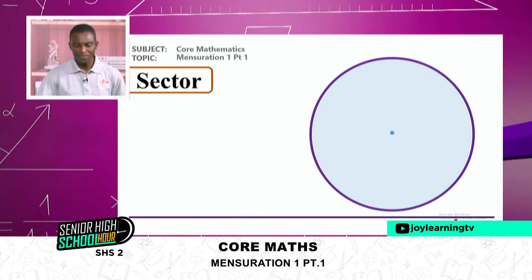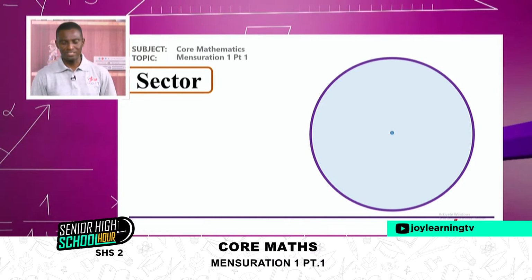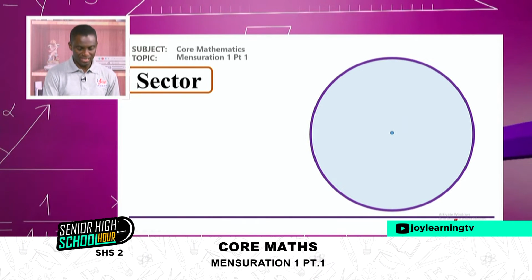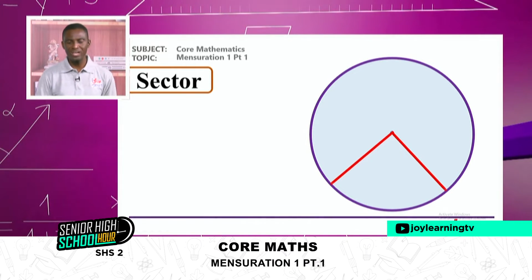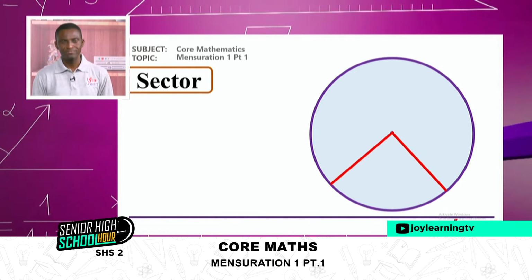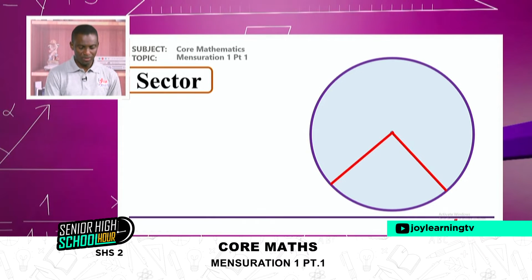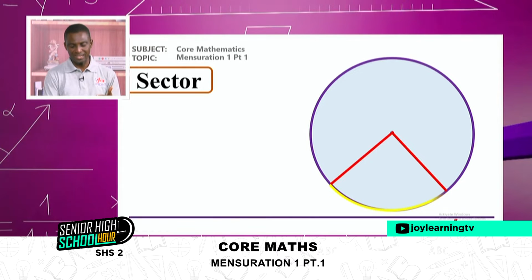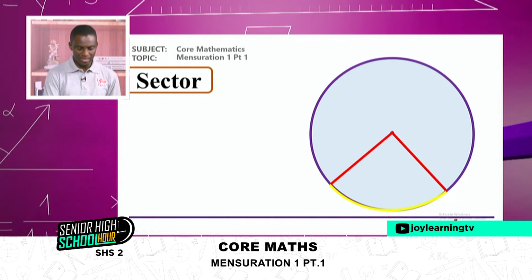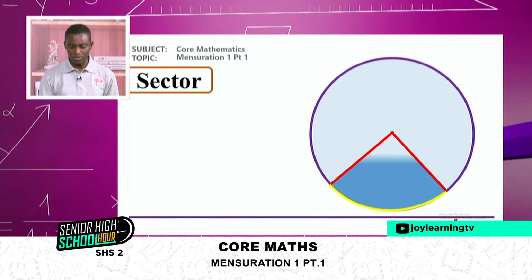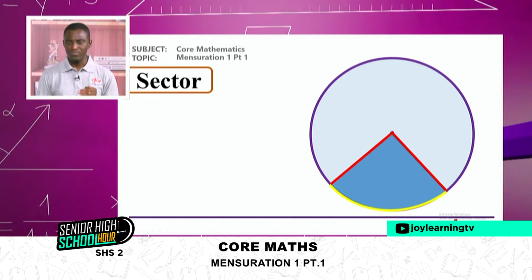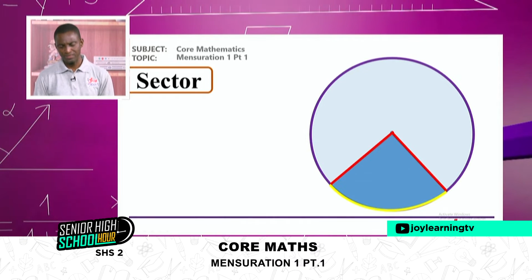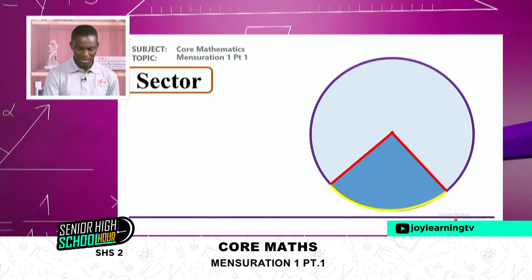Right. Now let's talk about another part of a circle called sector. Now talk of sector, all we are trying to say is when we have two radii with the length of an arc enclosing an area, then the area is referred to as a sector. And again, we can always have two sectors, one minor and one major.